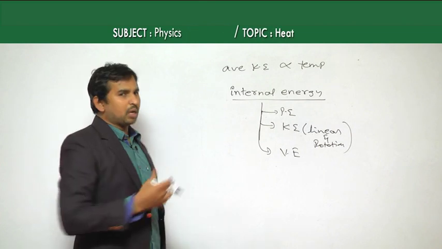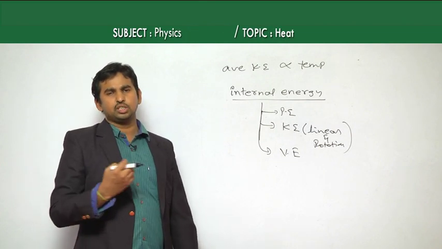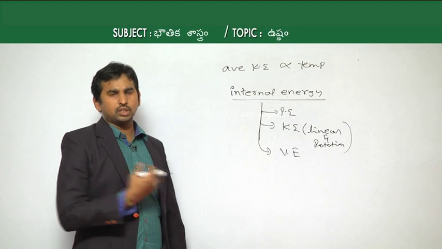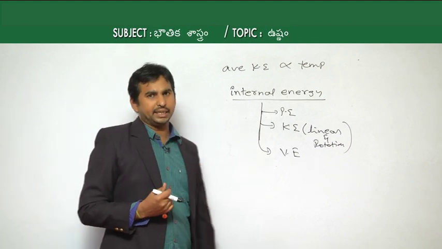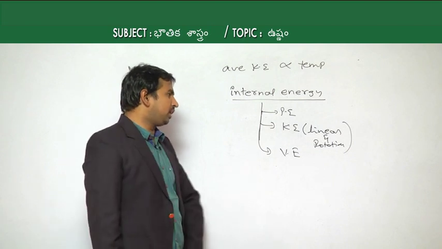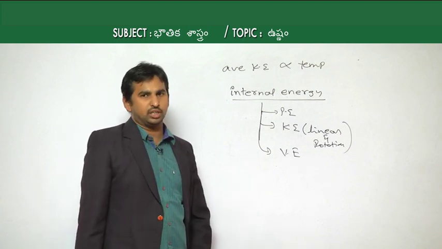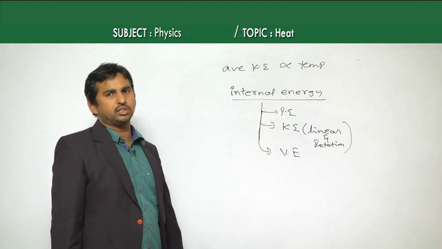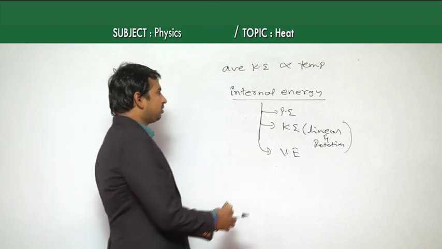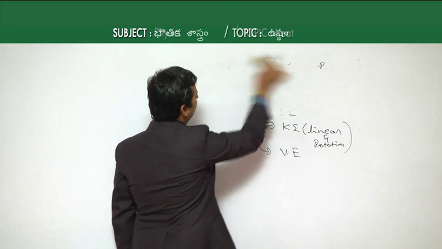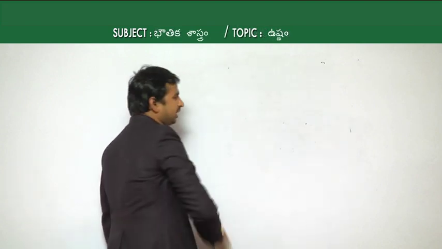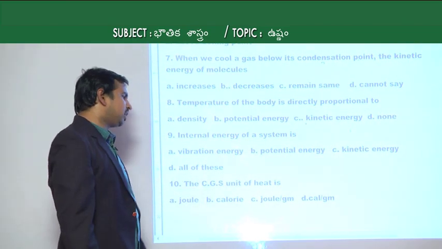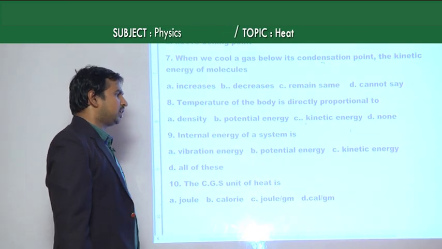Now this vibration energy is nothing but, during bond formation, those molecules vibrating about their mean position only. That energy we call vibrational energy. Okay. So inside that body all three types of energies are present: potential energy, kinetic energy, as well as vibration energy. So for the given question, the internal energy possesses all the types of energies, which are potential energies, kinetic energies, and vibrational energy. So that is why A is correct, B is correct, and C is correct.